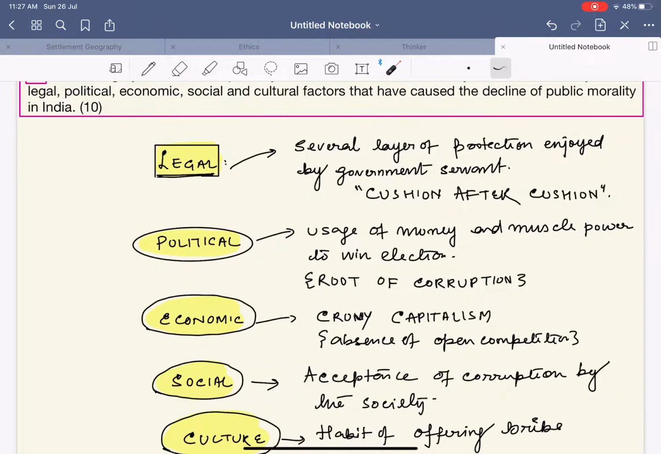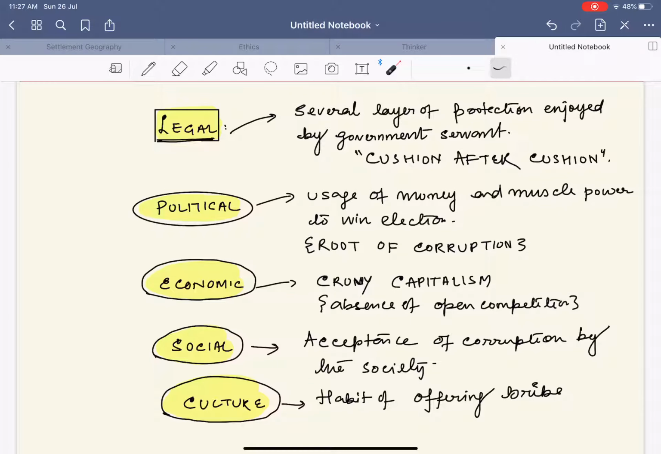First of all, from the legal point of view, you see that several layers of protection are ensured for the government servant. Remember this. Once you are in the government service, you have several layers of protection, cushion after cushion, to protect you. Even if you are doing corruption, it's not easy to remove you. Simple. Next, political: usage of money and muscle power to win elections. This is the root of corruption.